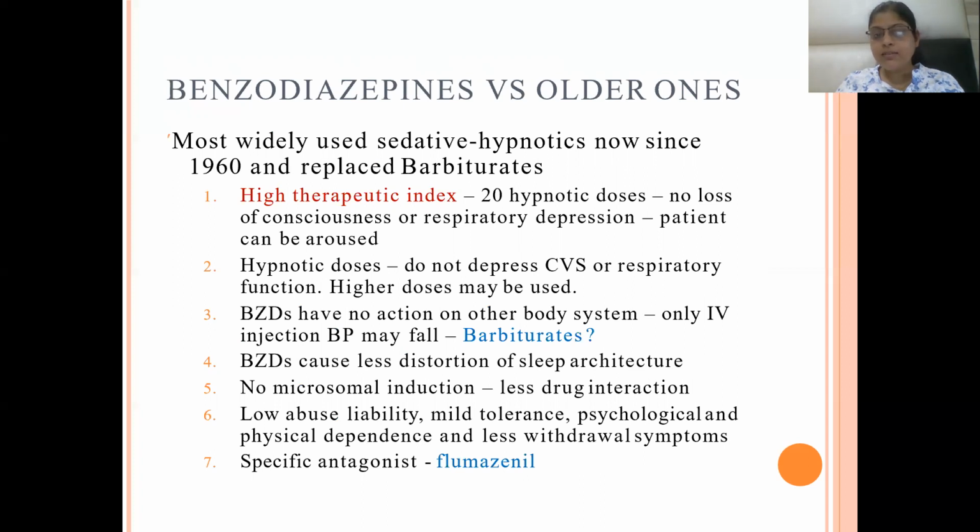An antidote has been developed for the benzodiazepines, which is flumazenil, and it is used when overdose or poisoning of benzodiazepines occurs. But in the case of barbiturates, when overdose occurs, there is no antidote available.